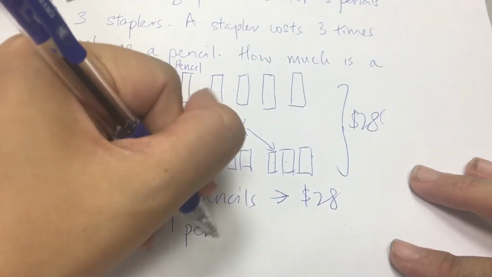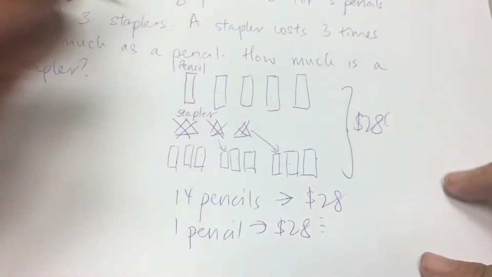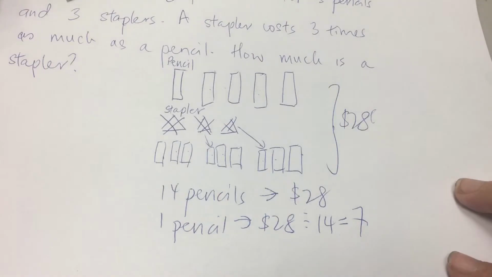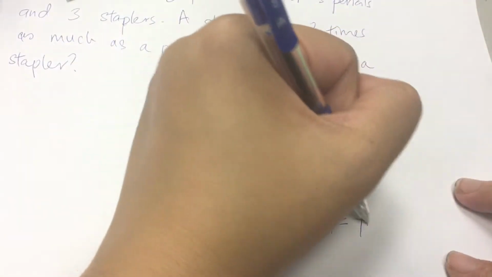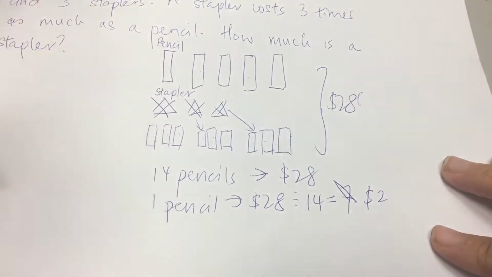One pencil would therefore be $28 divided by 14, which equals $2. Okay, so each pencil costs $2.